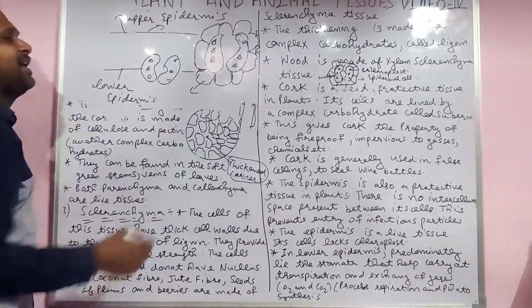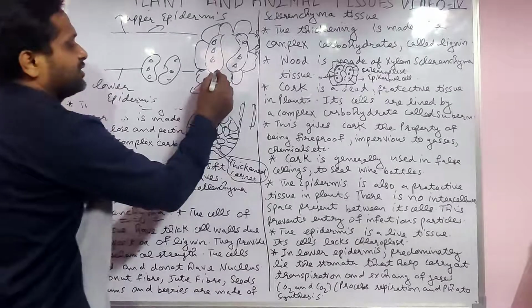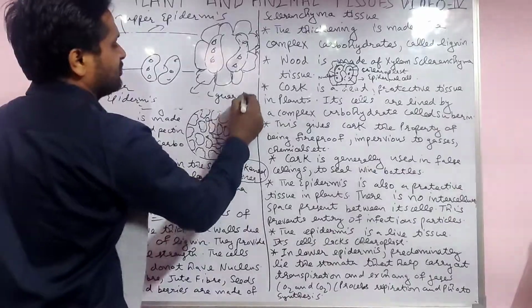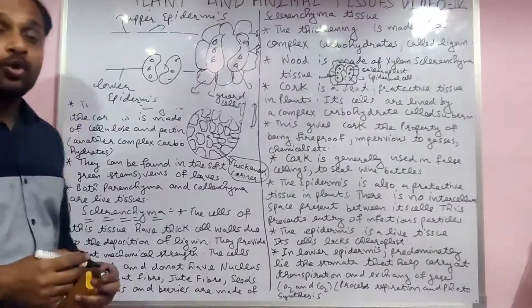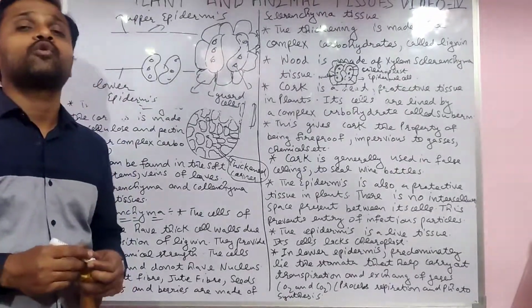This is the outer epidermal layer. These are the guard cells only. This is the chloroplast, students, and chloroplast contains chlorophyll.